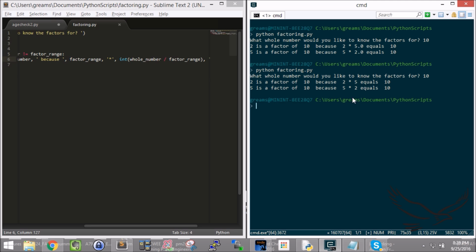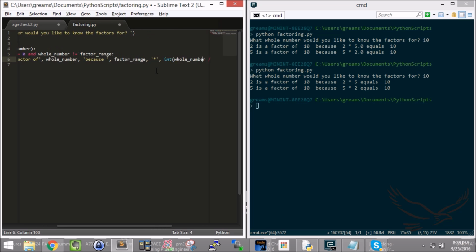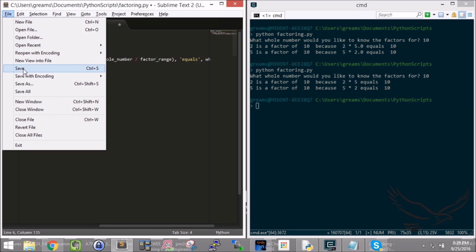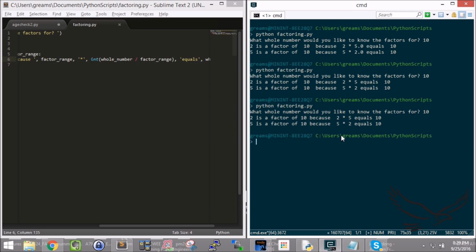See that? And I've also got a couple of extra spaces in here. I've got to go clean up my spaces, right? I've got "factor of" and a little extra space in there. I could probably clean that up. And then "10 because" looks like a little extra space. I think I need a space there. And it looks like I've got "equals." Oops. Let's see if that cleans up my spaces. Let me save that, and let's go 10 again. Yeah, that looks a little cleaner.